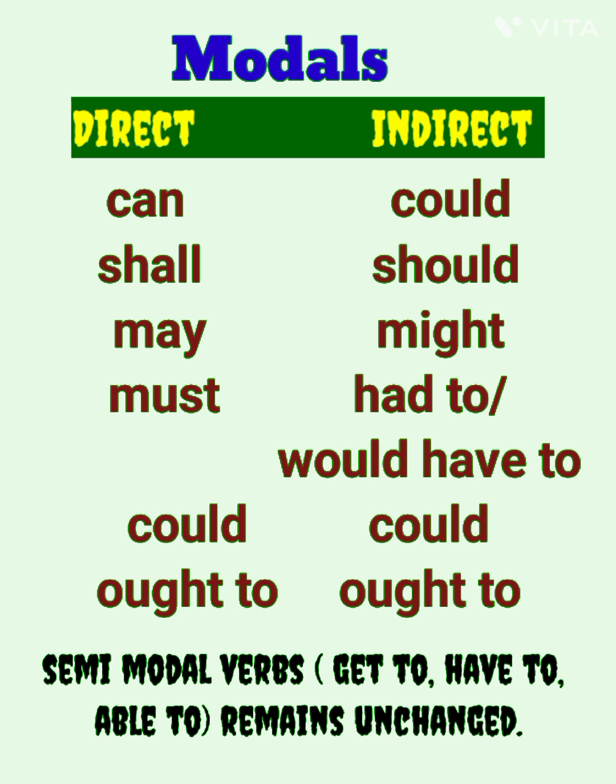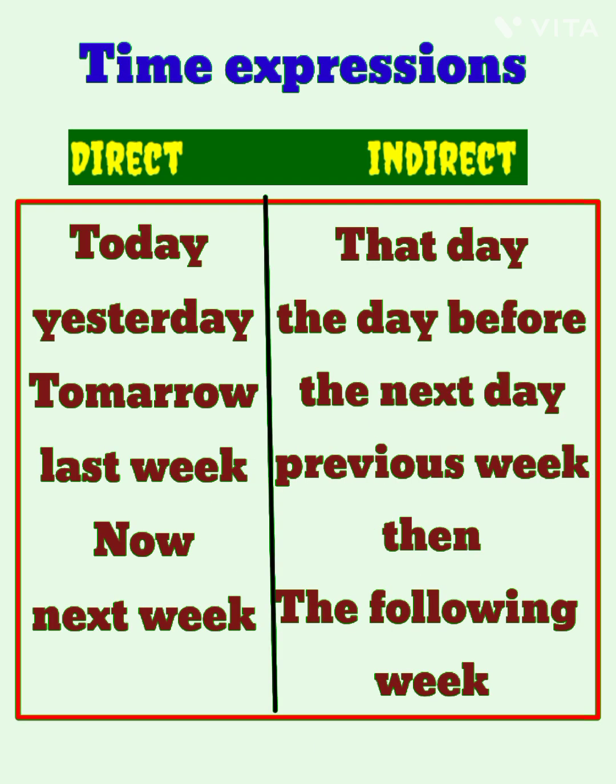Modal verbs: can to could, shall to should, may to might, must to had to or would have to. Some modal verbs like could, ought to, used to, have to, able to remain unchanged. Expressions in direct and indirect speech.